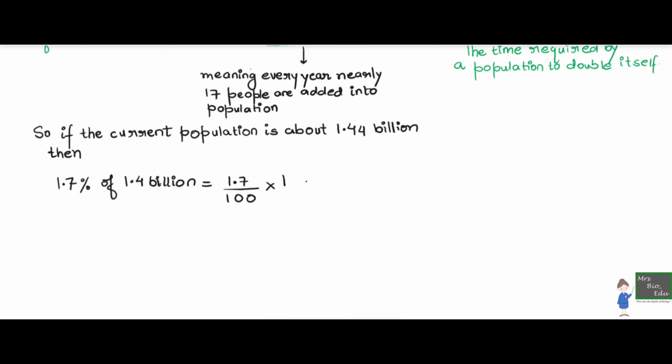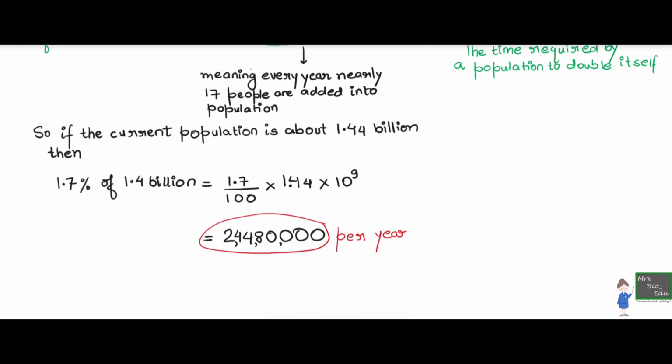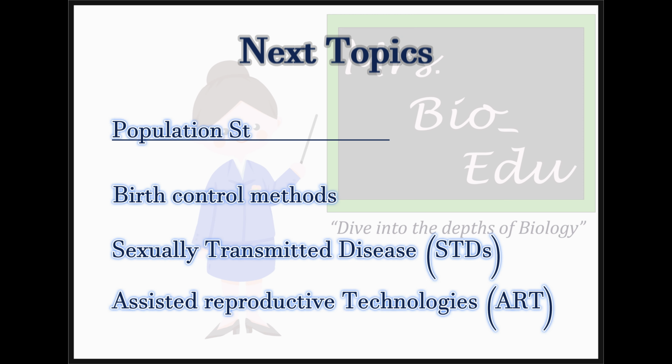So this is approximate data. I'm not claiming this to be the exact data. This is just a number to give you the idea of how many people get added, and it's a huge number. No wonder we Indians have nearly tripled our population in a span of only 50 years, as we were discussing before. So it is around 2,44,80,000 people per year, and that is an insane amount of people.